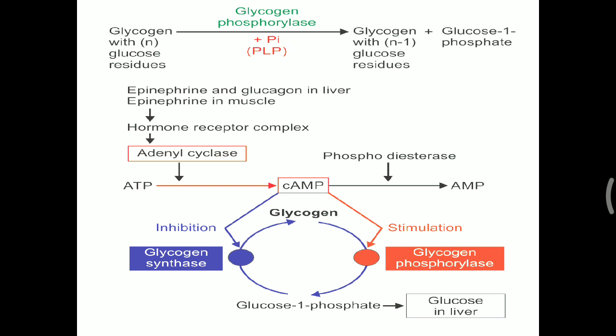In the same way, epinephrine and glucagon work through cyclic AMP activity, and this cyclic AMP will inhibit glycogen synthase. So at the time of release of glucose from glycogen, the synthesis process will not occur. You have to remember this about glycogen synthesis and breakdown. The key enzyme for glycogen release or breakdown is glycogen phosphorylase, and for glycogen synthesis it is simply the glycogen synthase enzyme.